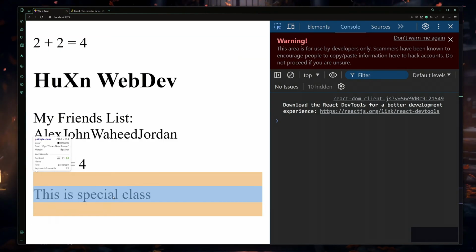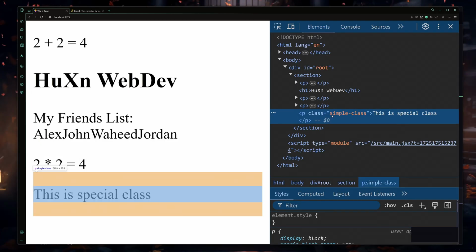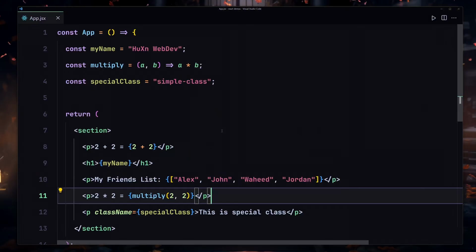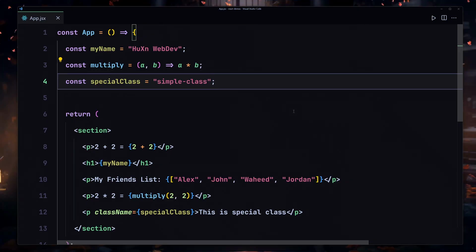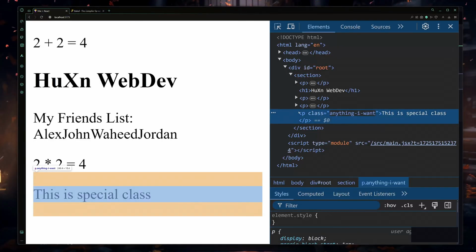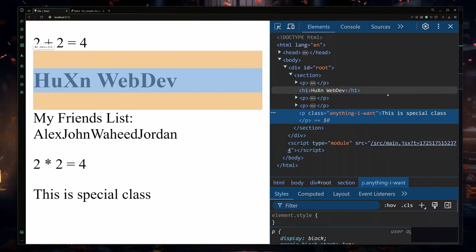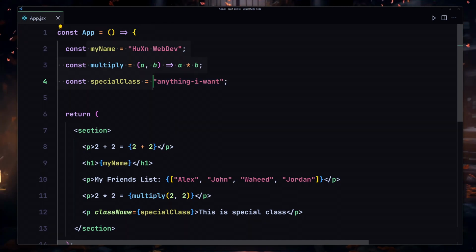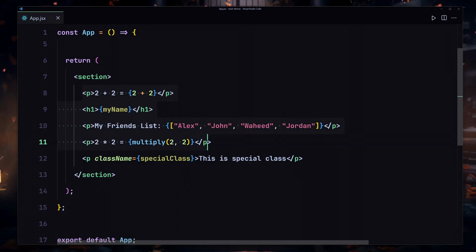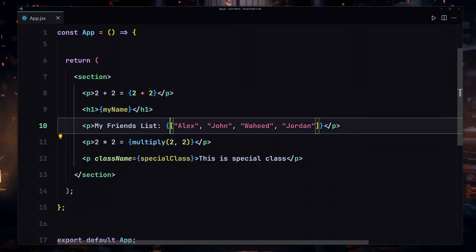If I select this class right here, what are we getting? We are now getting our simple class, and this simple class is coming dynamically from our JavaScript world right here. So I can totally change that to anything I want. If I save, here you can see it's going to give us anything I want. So yeah, this is how we are going to be creating our stuff by using JavaScript, and this is how we are going to be embedding that into our JSX by using these curly braces.